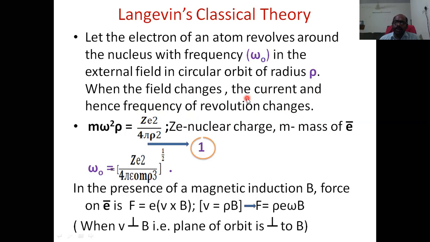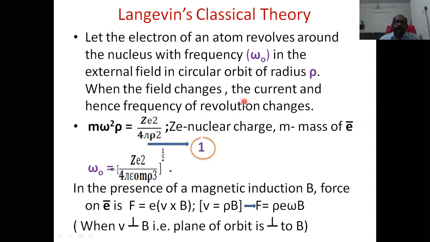Whenever the field changes, the current due to the revolving electron changes. We will see in the next slide how the current is linked with the frequency of revolution. If the frequency of revolution changes, the current changes, and vice versa. Therefore, whenever the field changes, the current changes, and hence the frequency of revolution also changes.